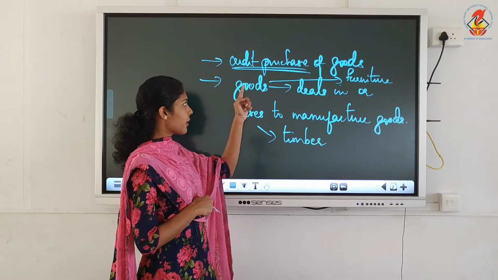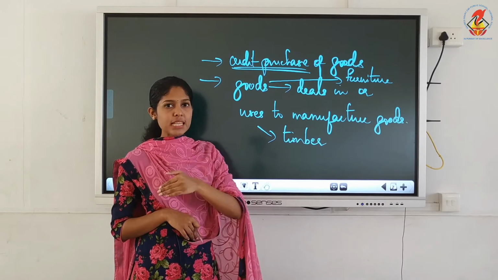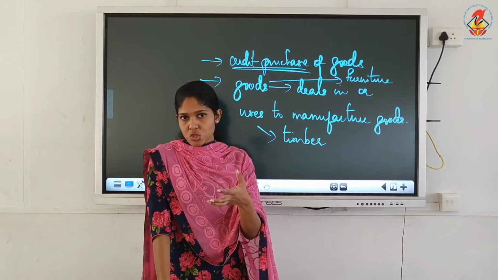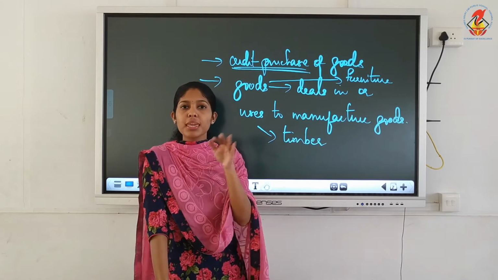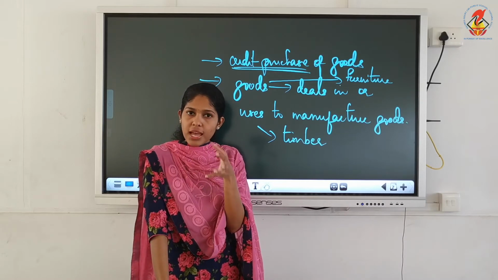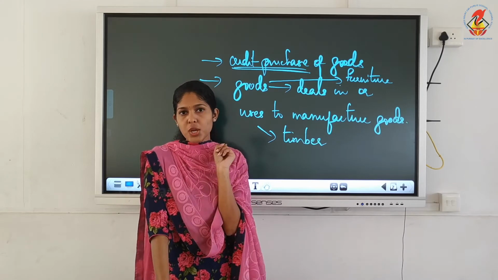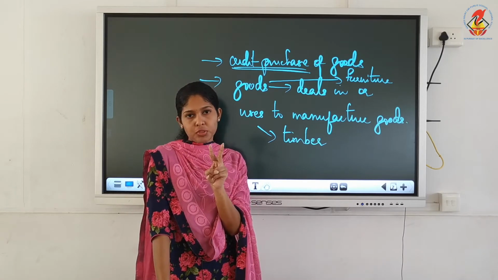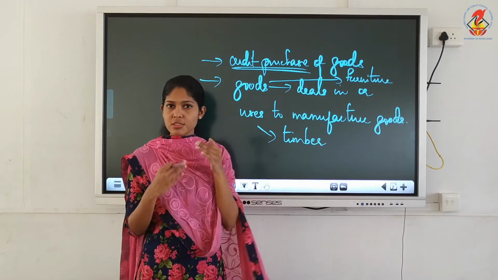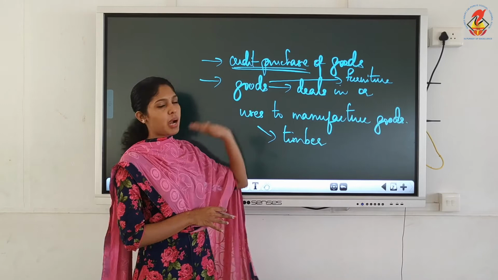Understood? So it must be credit purchase, first point. Second point is that it must be something in which the firm deals. Meaning, the goods must be related to your firm. If yours is a furniture shop and you purchase timber for making furniture, that is related to your business. So you can record it in purchases book if it is purchased on credit. First it must be on credit, second it must be related to the firm. Understood? If you are purchasing furniture and then reselling, it is related to the business, so that also will come under purchases book.